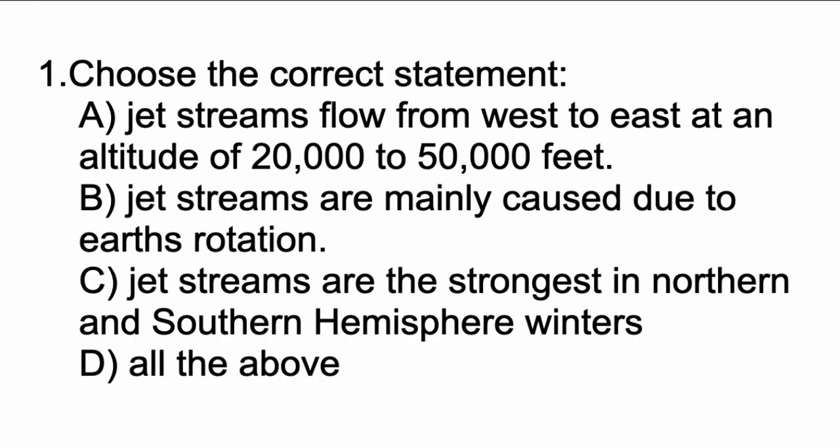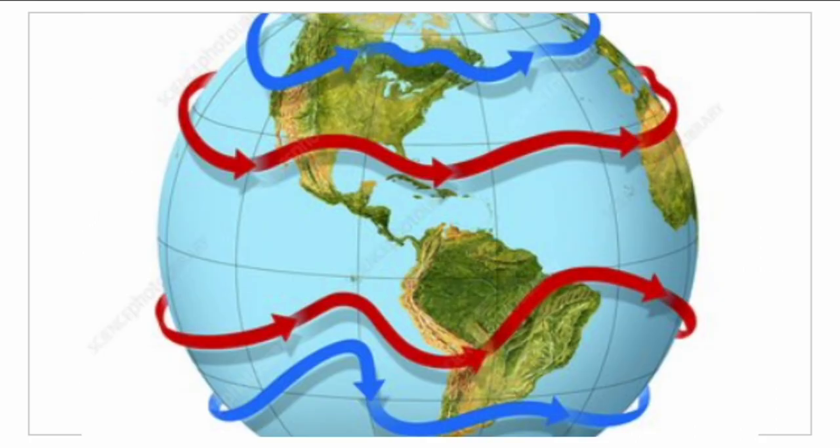So now here, what are jet streams? These jet streams are the strongest winds. They are relatively narrow bands of strong winds in the upper levels of the atmosphere. So look at this picture over here. All these are jet streams. So jet streams are caused due to Earth's rotation, and they are the strongest in the northern winters and also southern winters. They flow from west to east, and